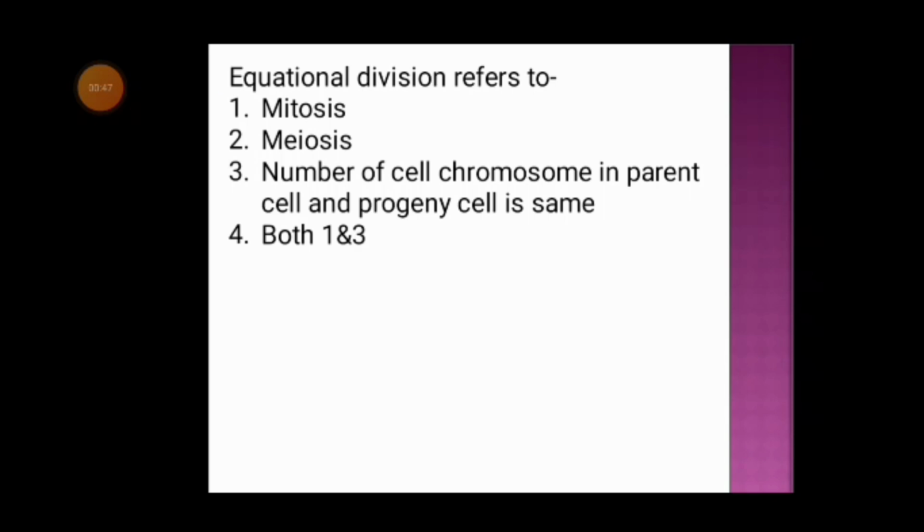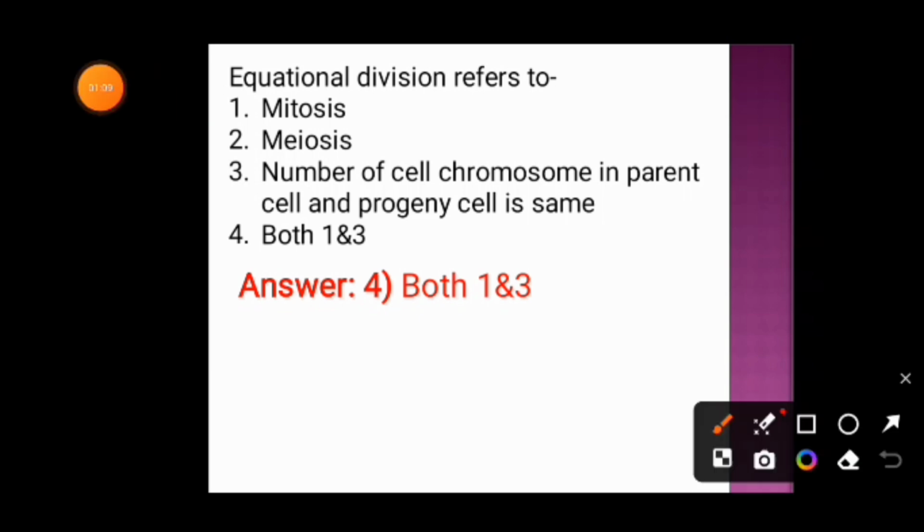The first question: equational division refers to option 1 mitosis, option 2 meiosis, option 3 number of cell chromosome in parent cells and progeny cell is same, and option 4 is both 1 and 3. And the correct answer is option 4, that is both 1 and 3. So equational division refers to mitosis, that is option 1, and the number of chromosomes in parent cell and progeny cell is same, that is option 3.